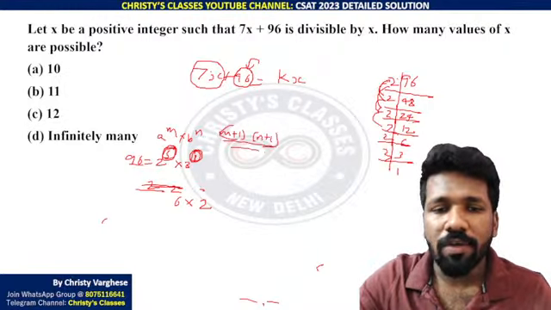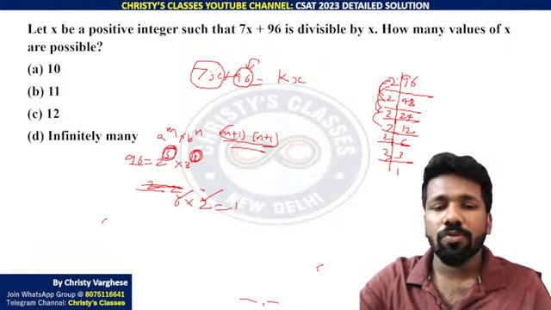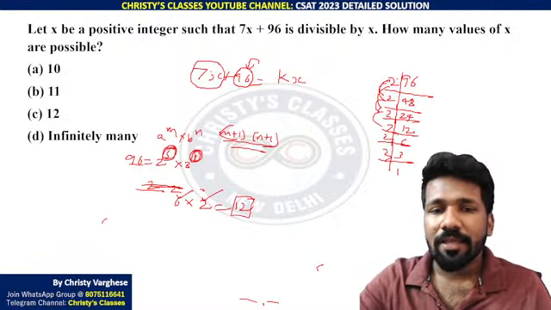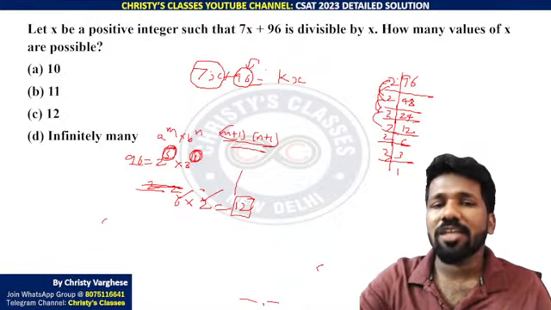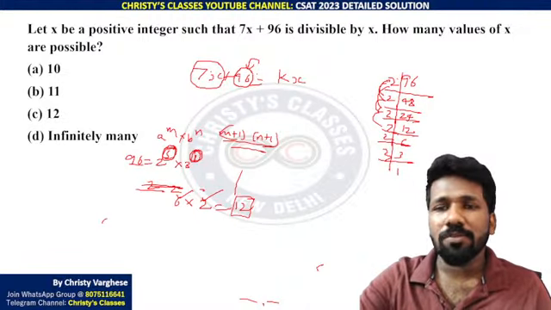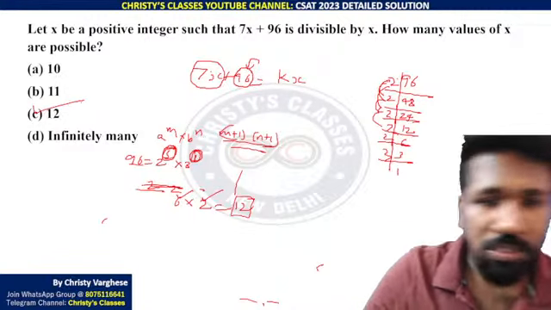This idea is what we are using here. So 5 plus 1 into 1 plus 1, 6 into 2, 12 factors will be there. That means 12 ways you can factorize 96, meaning that many possibilities for x are also there, na? That is why 12 is the answer. Option C, 12 is the answer.